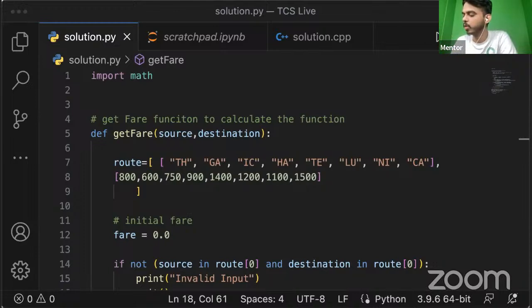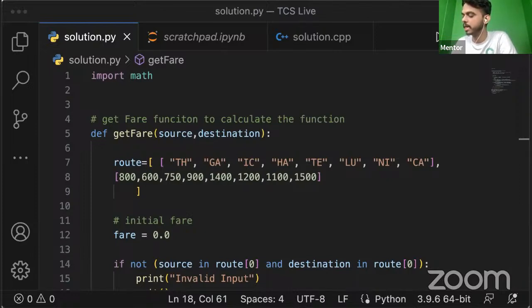So first we are going to write a function here, and this function gets a value as we have said, the source and the destination. Here we have the route in a 2D array format. So for the first array, we have all the sources value. These are the 8 values. For each source value, we have the distances as well.